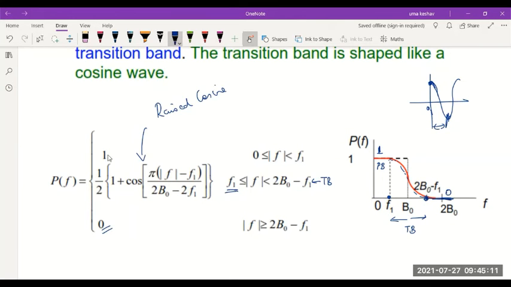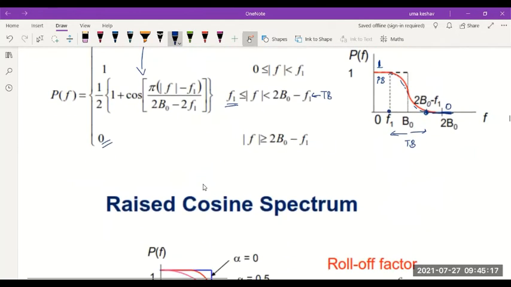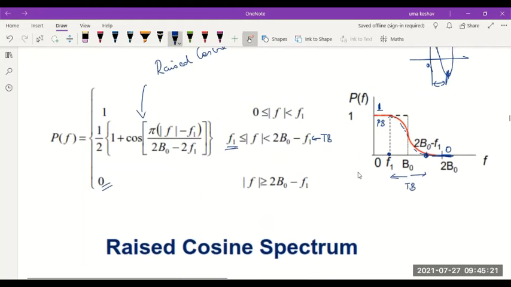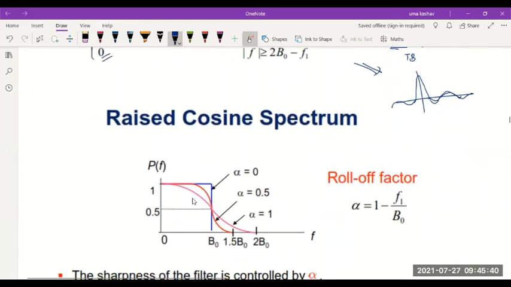And please remember the definition of this pulse shape in the frequency domain. And in the time domain, this will result again in a sinc pulse only. In the time domain, this will surely be a sinc pulse again, but we have certain improvements of this sinc pulse when compared to the previous sinc pulse which we considered. Okay, we'll see what that is.